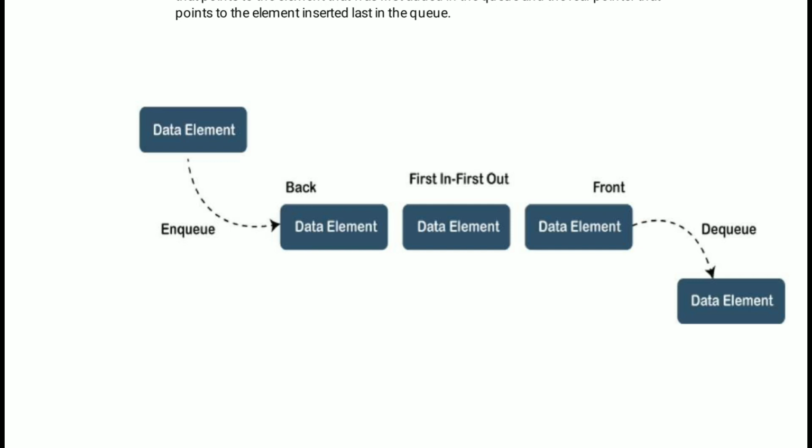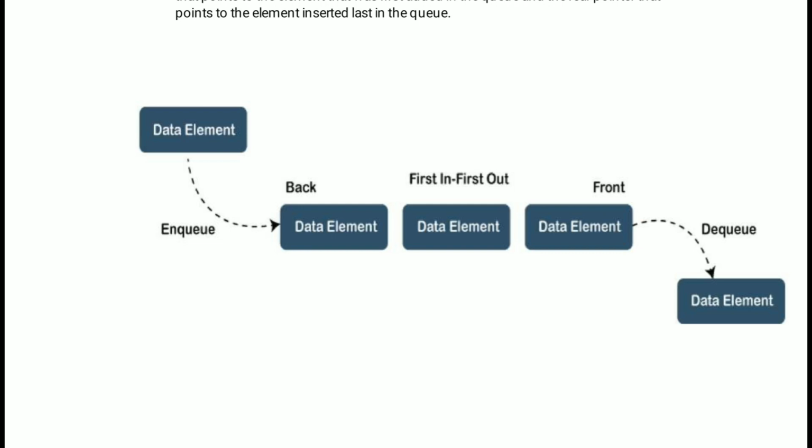Within this queue operation, we have to insert the data element into the queue by using the enqueue operation. After inserting one data element, we insert the next data element, and then the next, one after another, in the form of a queue.